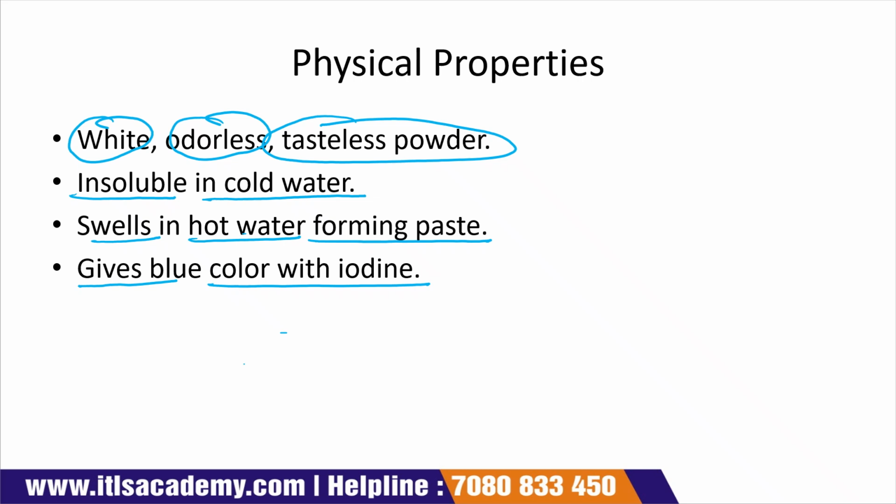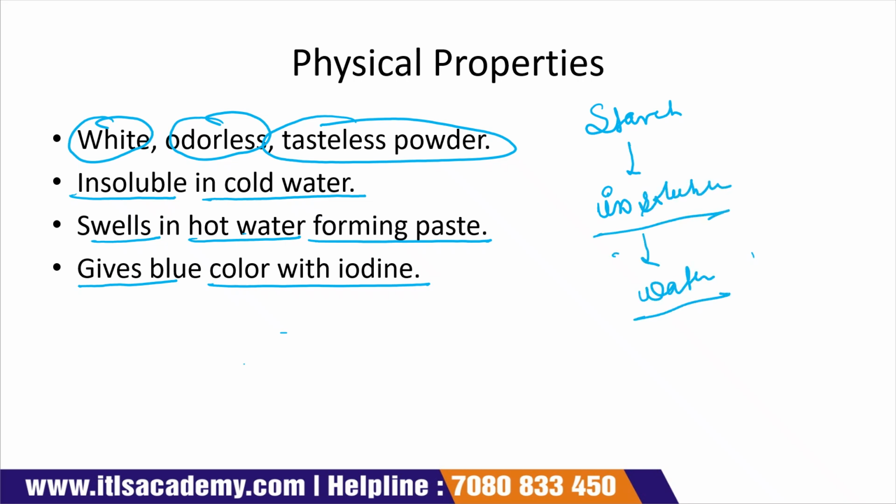That's why it is known as an odorless and tasteless powder. And the best and important thing, starch is insoluble in water, and it can be soluble in other organic solvents.